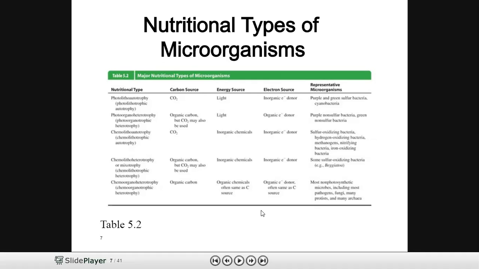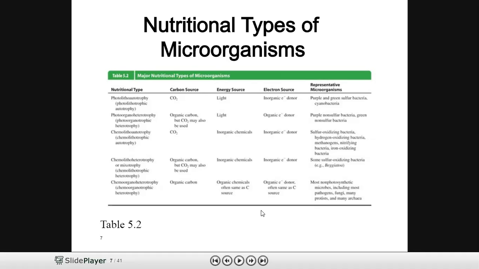The energy source will be light as they are photo, and the electron source will be organic electrons as they are heterotrophic organisms. The representative group of organisms that belong to this nutritional type is purple non-sulfur bacteria and green non-sulfur bacteria.